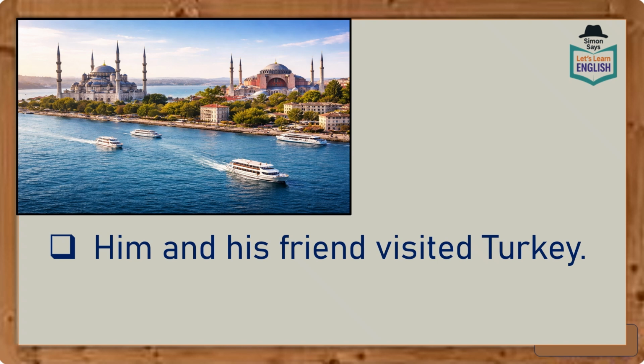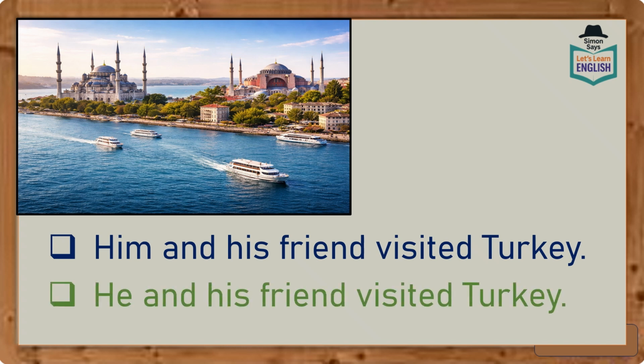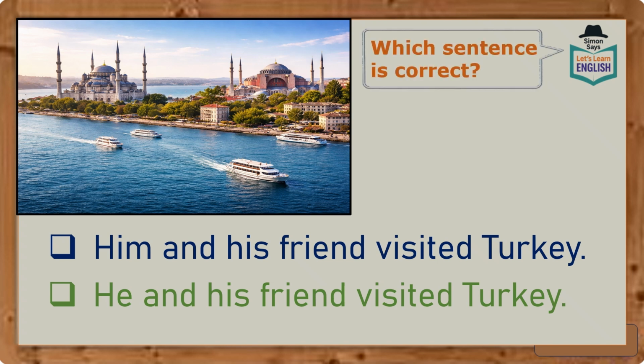Take a look at the following sentences. Him and his friend visited Turkey. He and his friend visited Turkey. Now, which sentence is correct?